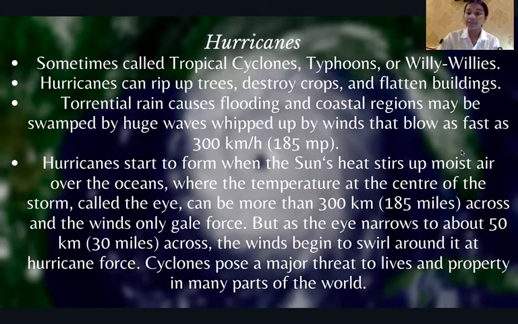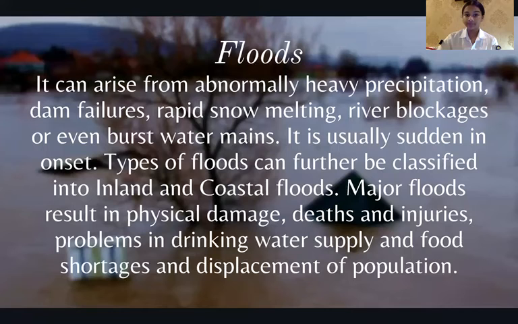Hurricanes start to form when the sun's heat stirs up moisture over the oceans. The center of the storm, called the eye, can be more than 300 kilometers across, and the winds are only gale force. But as the eye narrows to about 50 kilometers across, the winds begin to swirl around it at hurricane force. Cyclones pose a major threat to lives and property in many parts of the world.